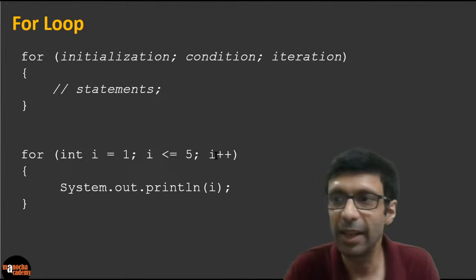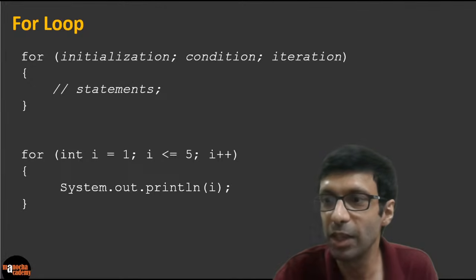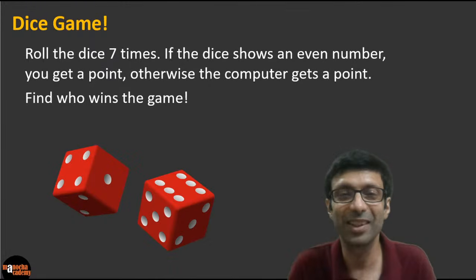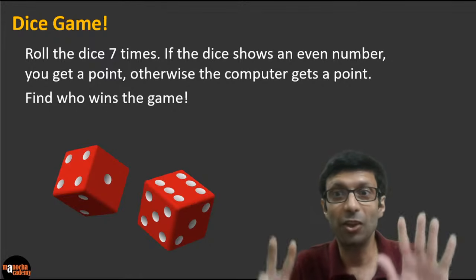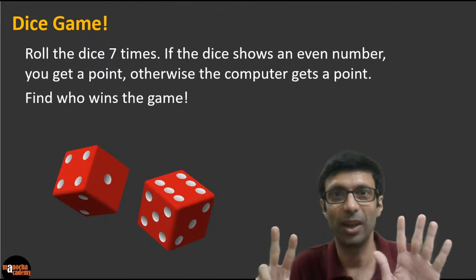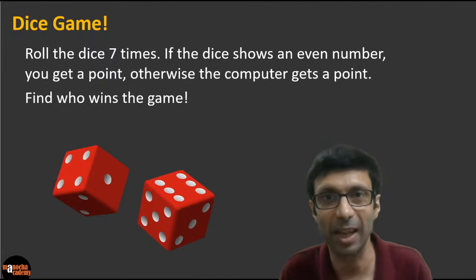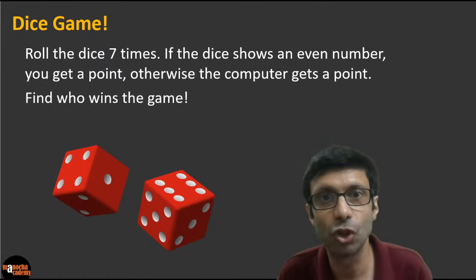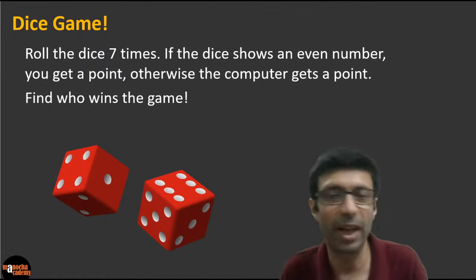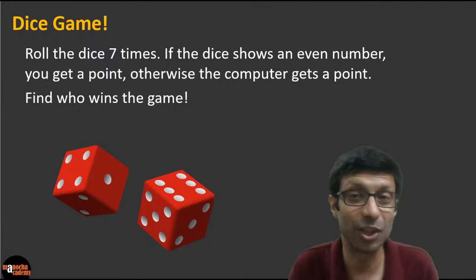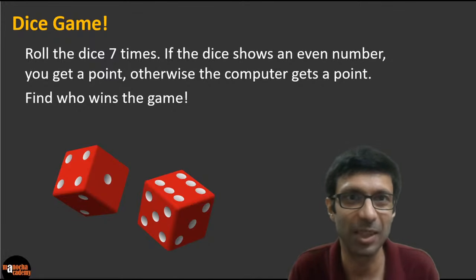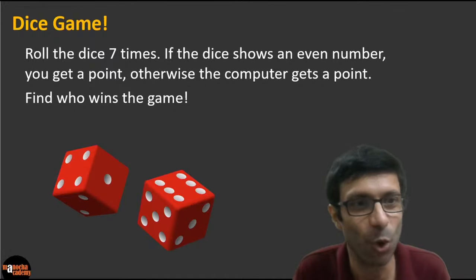Okay, so let's go ahead and take a look at how to do this. So what's our goal here, guys? Please take a look at the goal again. This time we need to roll the dice 7 times. Now if the dice shows an even number, you get a point. Otherwise, if it's an odd number like before, the computer gets the point. And we need to find who wins the game.